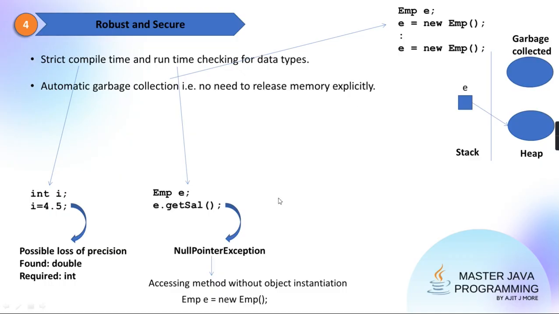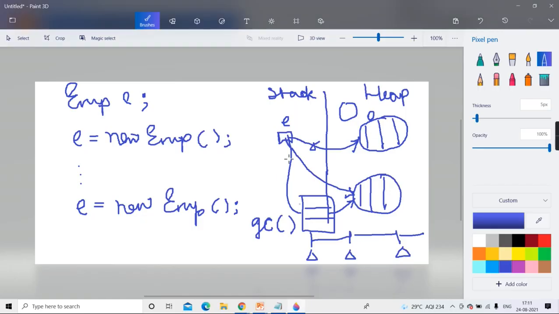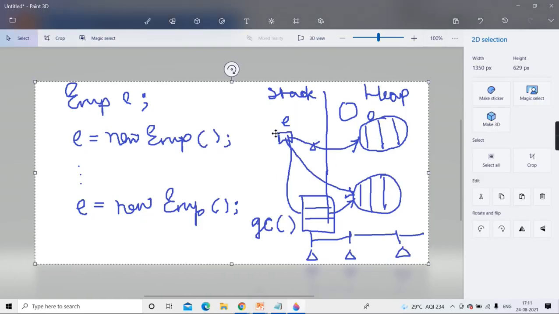Or you can say in Java all objects are created with a reference model, not on the value model. If you compare with C++, in C++ the object is created on the stack also and the heap also, both places. Here, the object is created only on the heap, and its reference is kept in a variable which is on the stack. Okay.